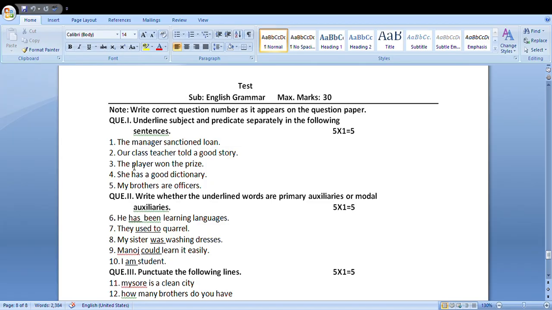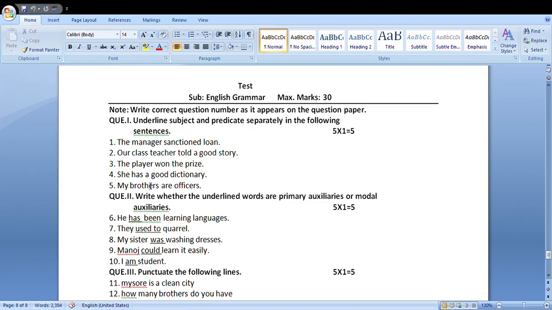Third one, the player won the prize. Who is the doer of the action? The player. What is told about him or her? Won the prize. The player is subject, won the prize is predicate. She has a good dictionary. She, subject, because agent of the action. What is told about she?